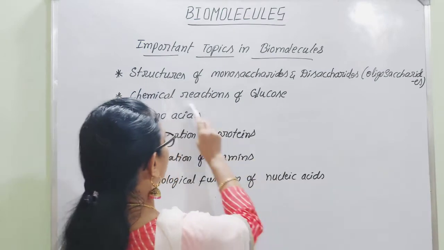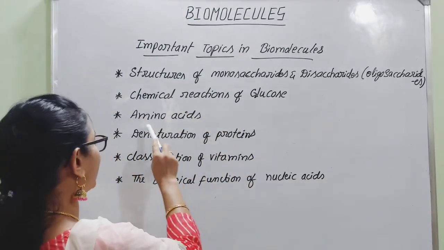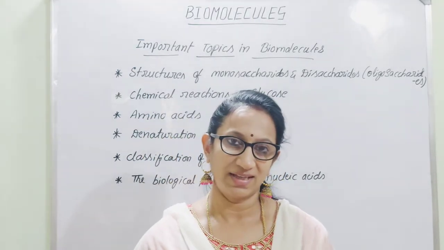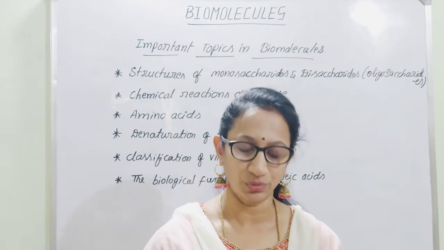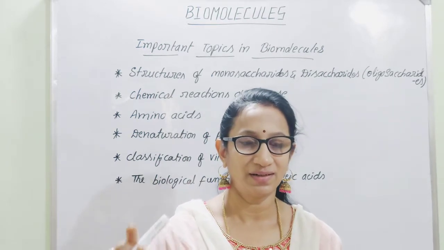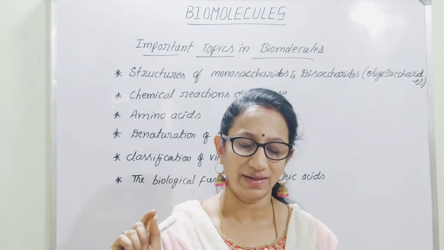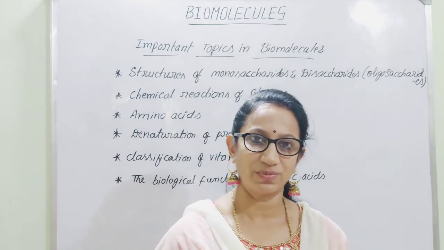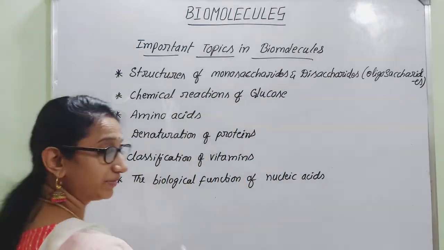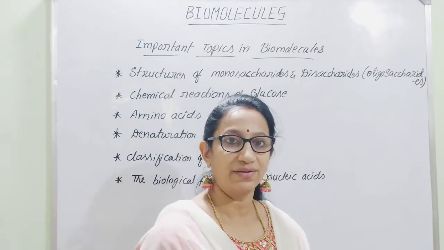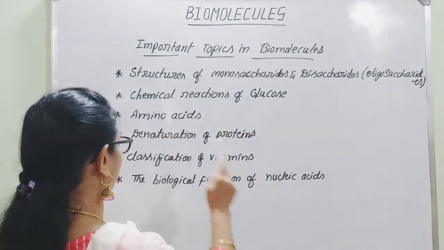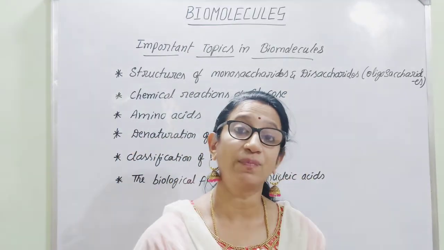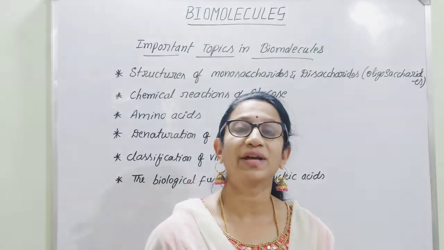So that comes under elucidation of structure of glucose. Then regarding amino acids, you should be thorough about classification of amino acids, whether they are acidic in nature or basic in nature or neutral in nature. You should know their formulas and you should be able to predict whether they are acidic or basic or neutral. So you should be thorough about the topic amino acids along with the examples. And you can consider even those amino acids which are bonded through peptide bonds. You should be able to recognize the number of peptide bonds in those chains of amino acids.